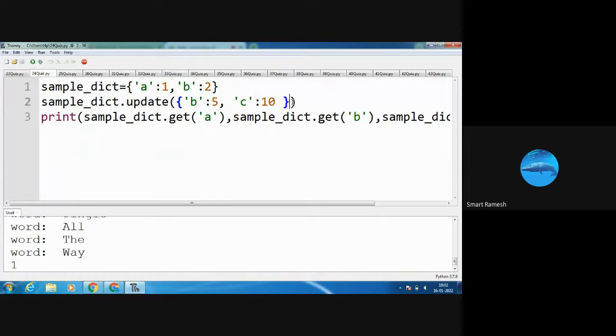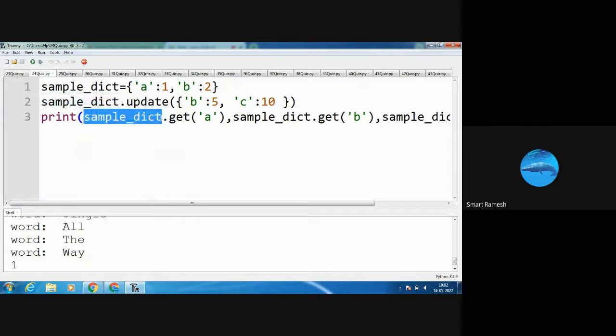The update function is used to change the value of a key, and it is also used to add a new item. So what is sample underscore dict now? A 1, B 5, C 10. That is the sample underscore dict.